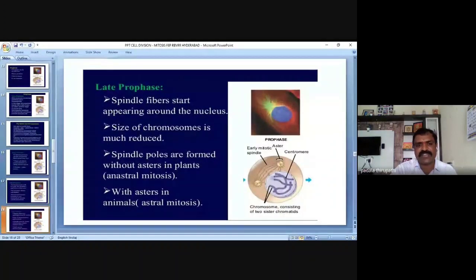Very, very important, my dear friends. This late prophase is vice versa to the telophase. Listen carefully. In this late prophase, spindle fibers start appearing around the nucleus. Some of the friends are asking me, sir, what about the plant cell? Centriole or centrosome is not present in the plant cell, then how are the spindle fibers formed in the plant cell? My dear friends, remember, from the cytoplasm, microtubules are going to form spindle fibers. Very, very important. Am I audible?